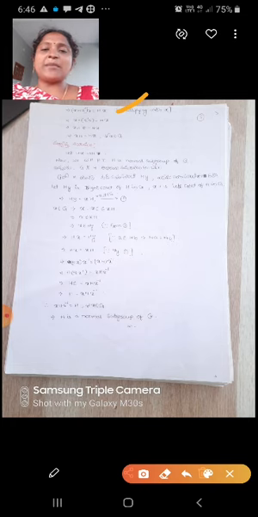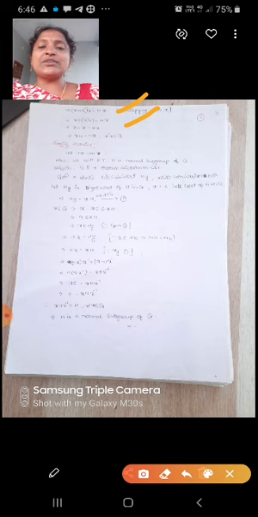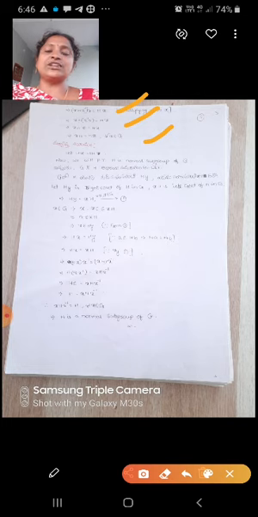Next, by the associative property, x H times (x inverse x) equal to Hx. x inverse x, by the inverse property, is e. So xH e equal to Hx. So that implies xH equal to Hx for all x belongs to G. So what we proved? If H is a normal subgroup of G, it implies xH equal to Hx, meaning a left coset of H in G is a right coset of H in G.